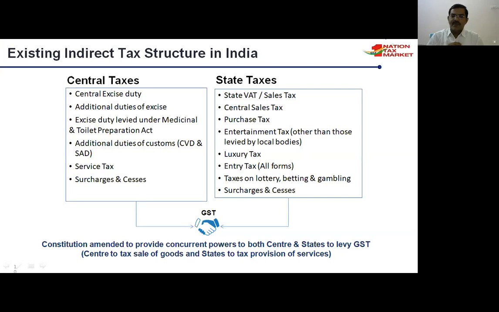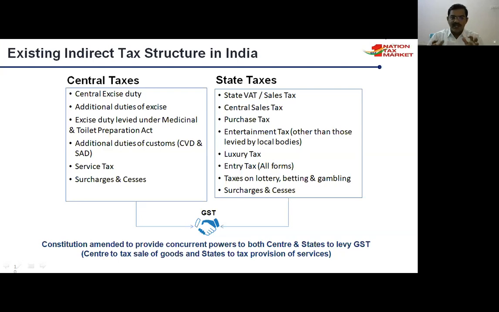State governments were also collecting taxes like sales tax or VAT, central sales tax (CST), purchase tax, entertainment tax except that of local bodies, luxury tax, entry tax, taxes on lotteries, betting and gambling, and surcharges.